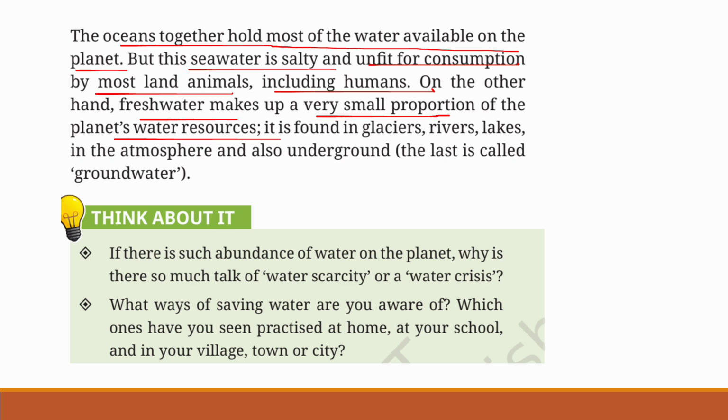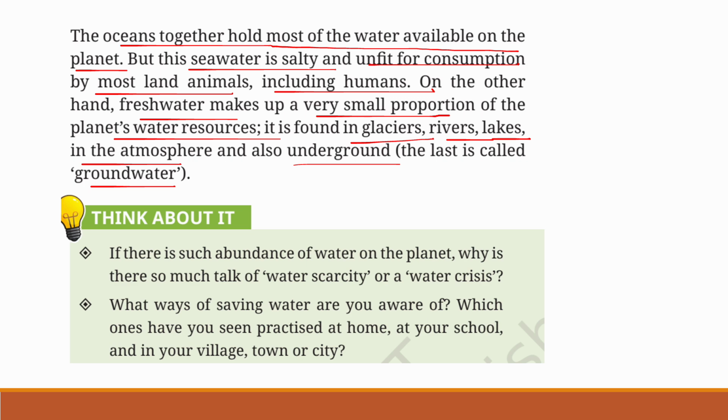Fresh water makes up a very small proportion of the Earth's water resources. It is found in glaciers, rivers, lakes, in the atmosphere and also underground. The last is called groundwater. So from where do we get fresh water?